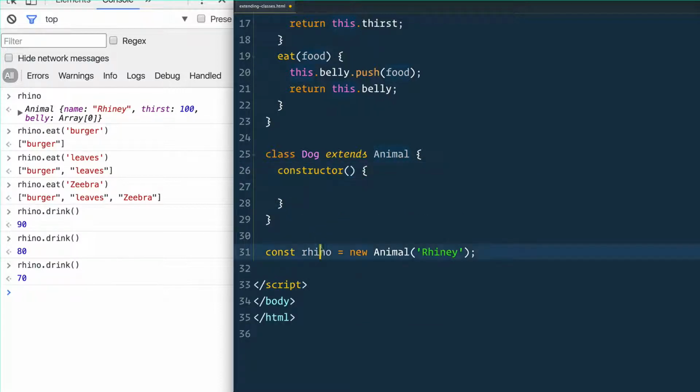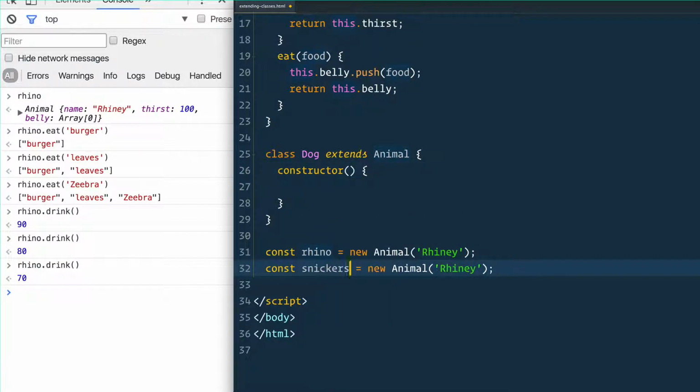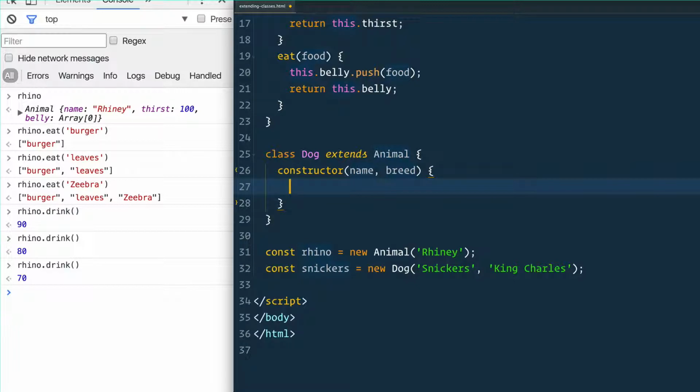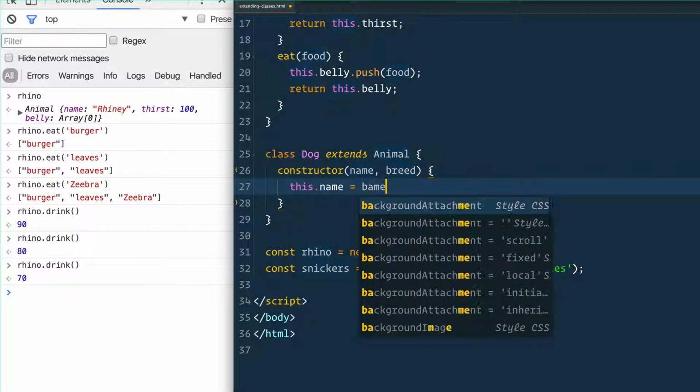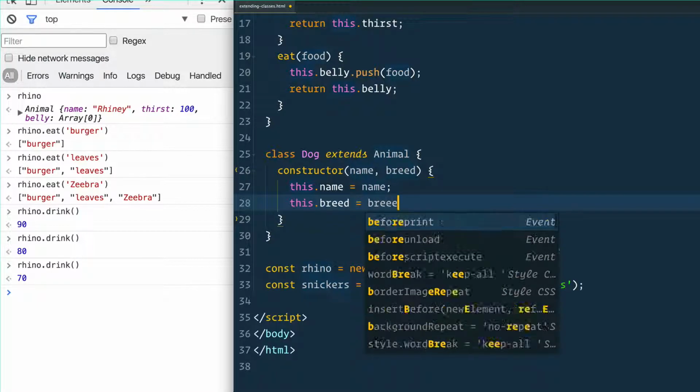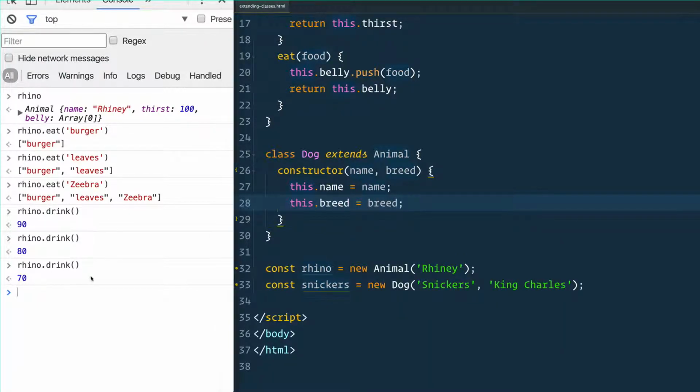And when we make a new one, let's show you how we're going to make one. We're going to say const Snickers equals a new Dog. And we are going to pass the name of the dog, but also the breed, because that's some information we want to stick along with each dog. So you might think, okay, it takes in a name and it also takes in a breed, and we'll do the standard this.name equals name and this.breed equals breed. Let's see how that works.